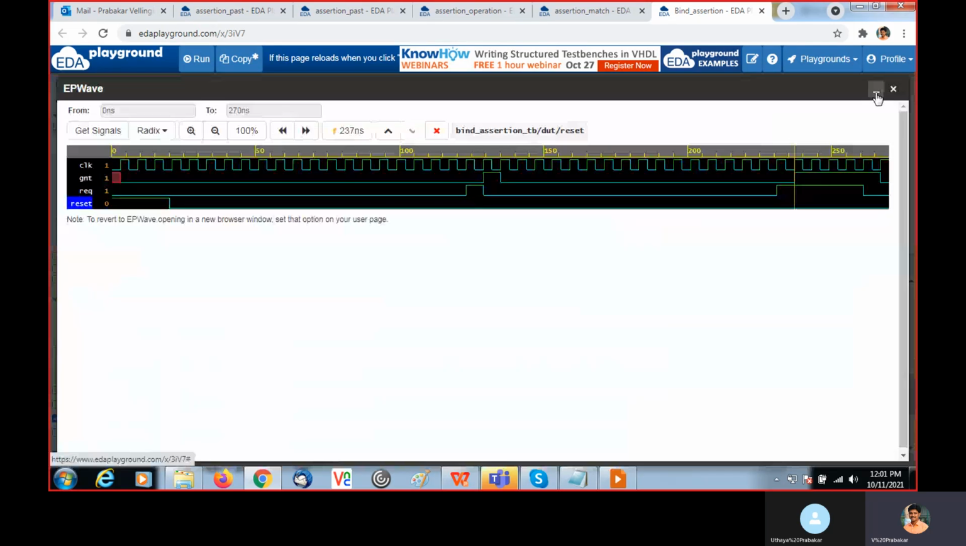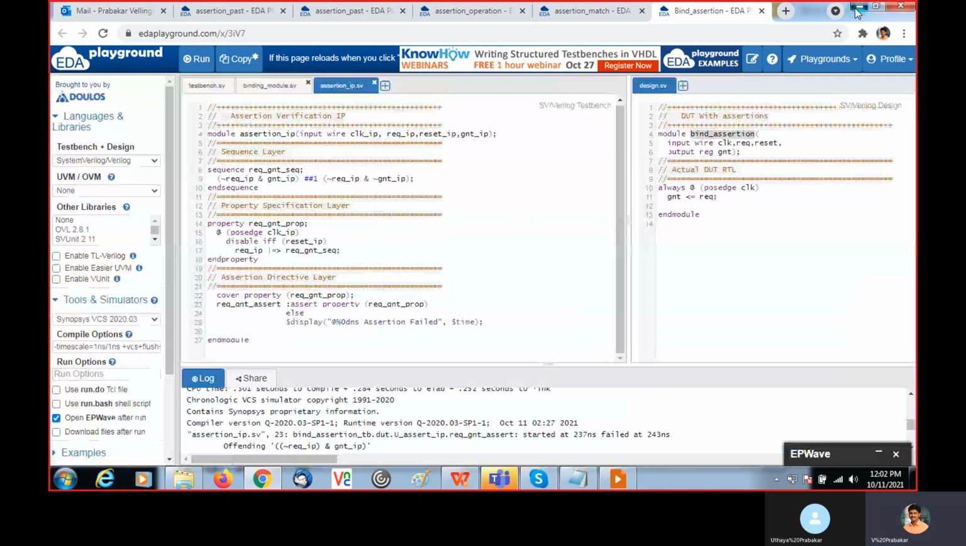This example is just to show how we need to integrate the assertion model with the test bench or with the design. Okay, that's one.